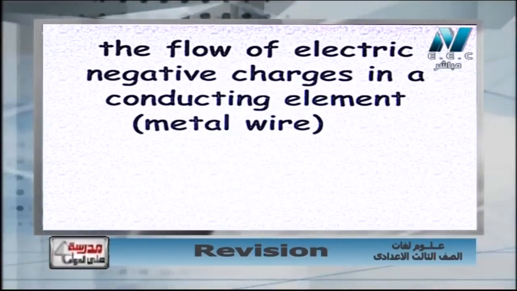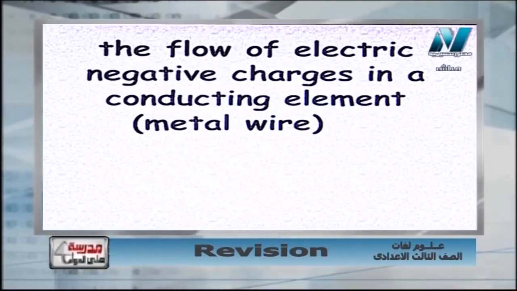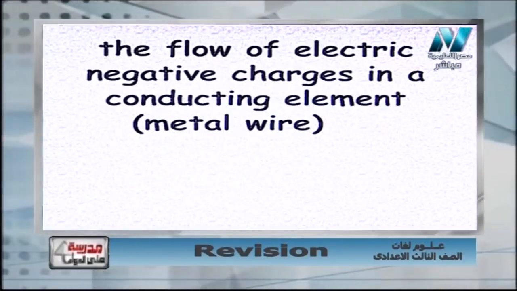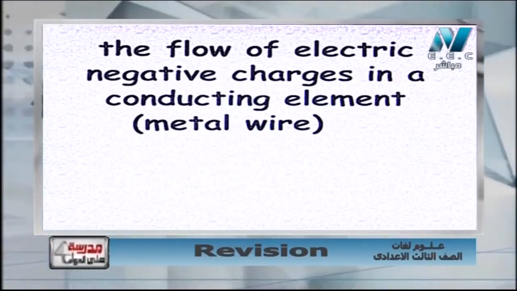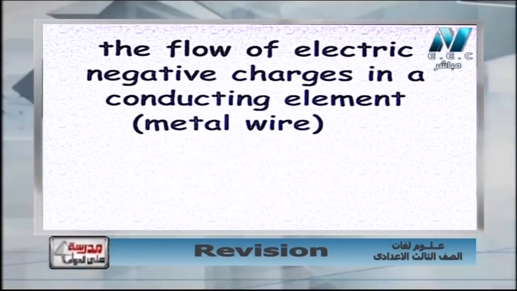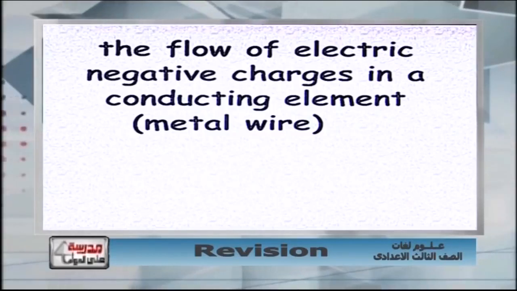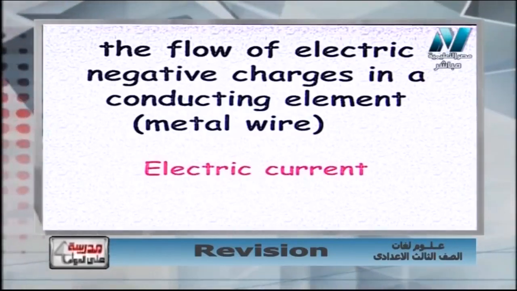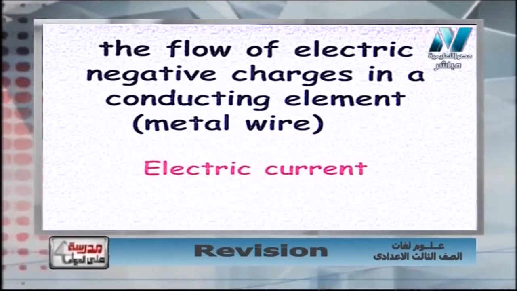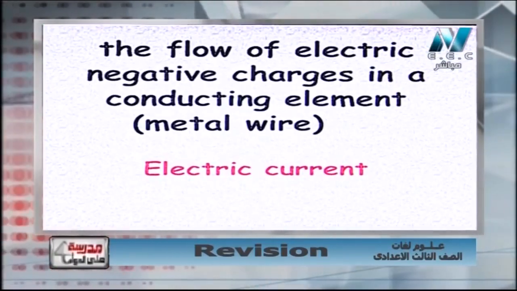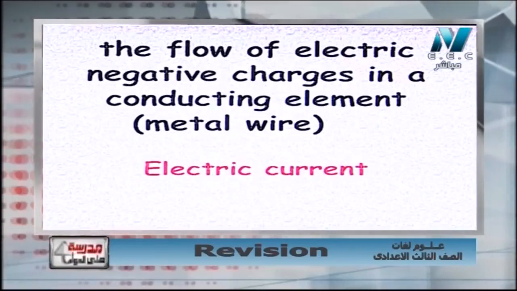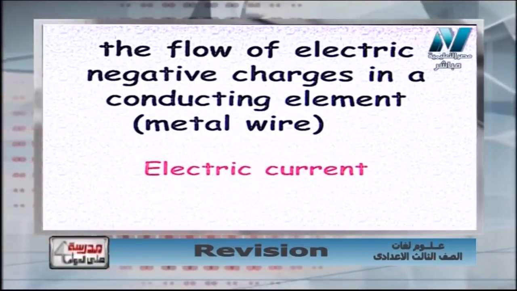First question says: the flow of electric negative charges in a conducting element or a metal wire. That means the flow of negative electric charges, or electrons, moving inside a wire. Sure, it will be the electric current. Again, the flow of electric charges in a conducting element or metal wire will be the electric current.